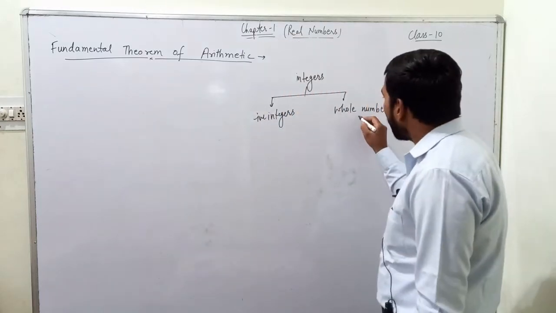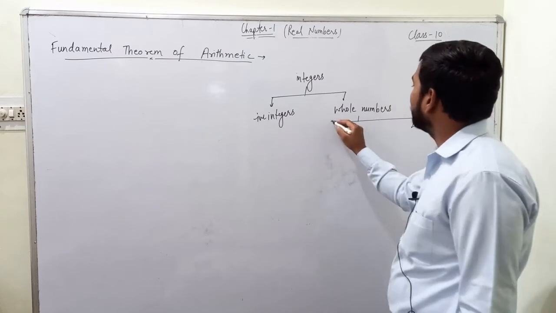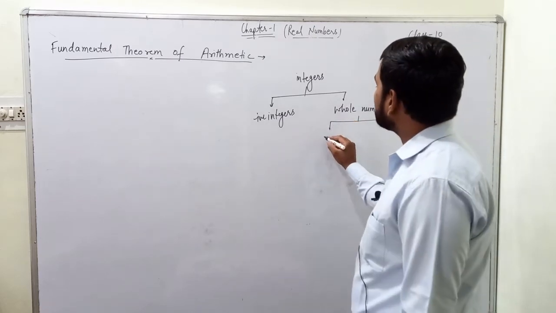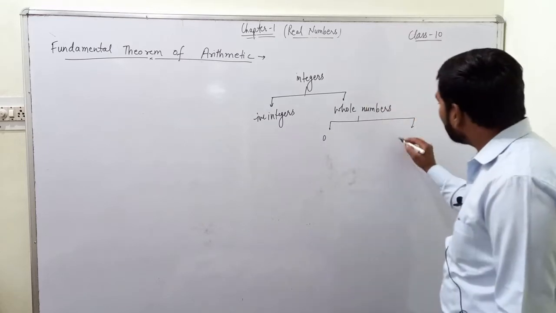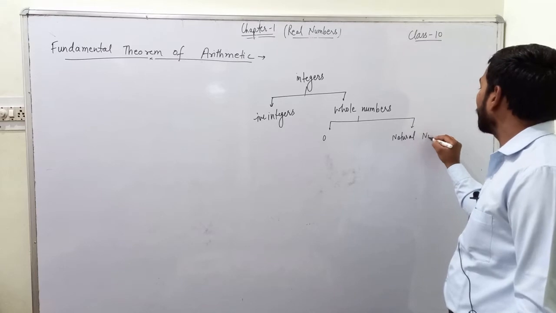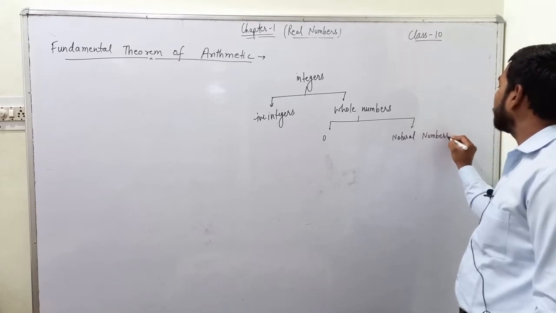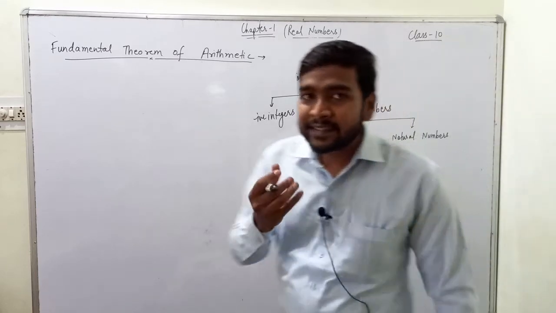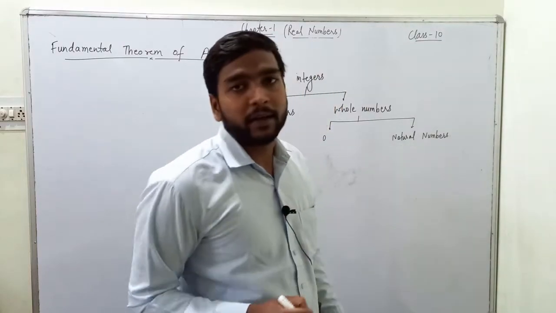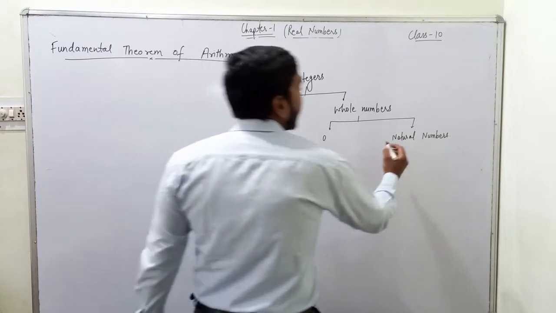Now, whole numbers can be broken down into two parts. The first part is 0 and the other part is natural numbers. The set of these natural numbers that ranges from 1 to infinity is also called positive integers.